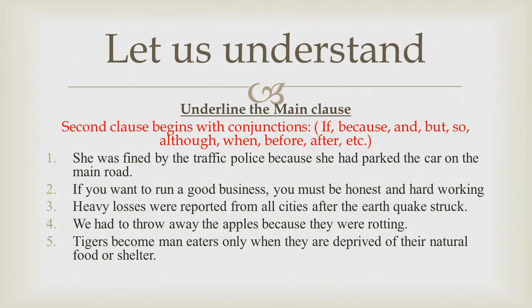First, identify the clauses. Separate the group of words that has a subject and verb. In all these examples, there are two clauses, and both clauses have a subject and a verb. Let us first identify the clauses.